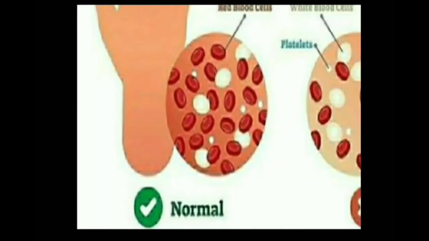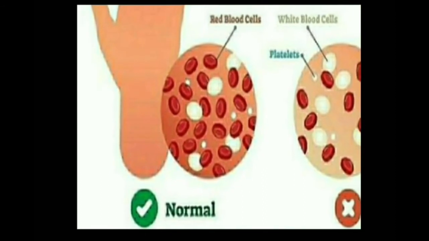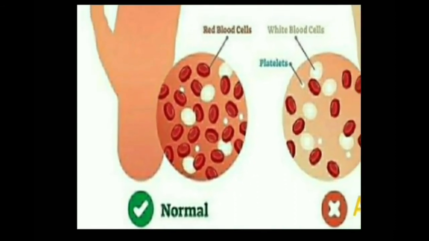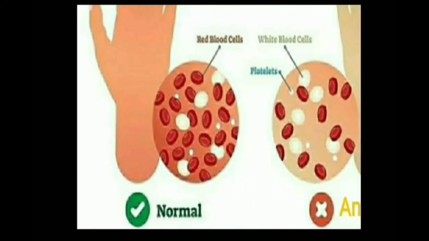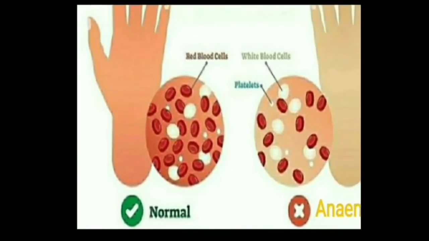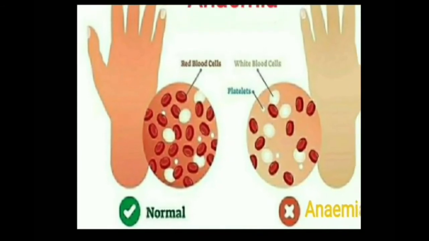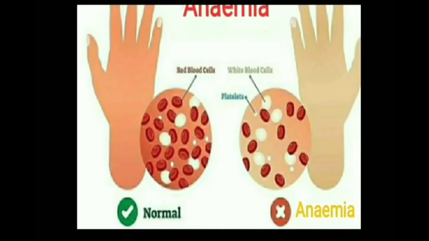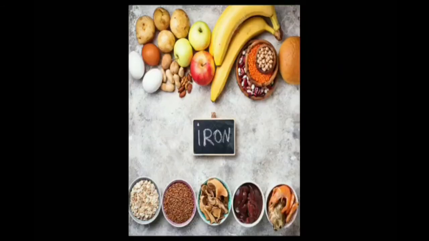Sixth, anemia. It is caused by the deficiency of iron, in which the hemoglobin percentage becomes low in the blood. So, the oxygen carrying capacity of the blood reduces. It can be overcome by taking iron rich diets like dates, apple, banana, guava, spinach, etc.